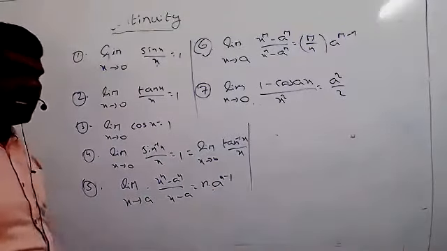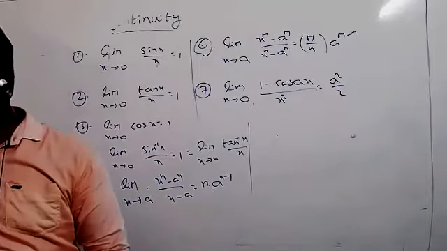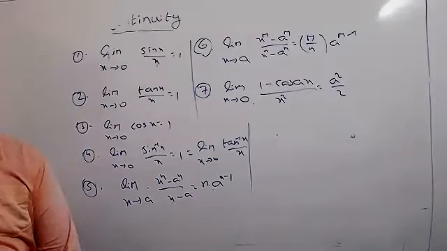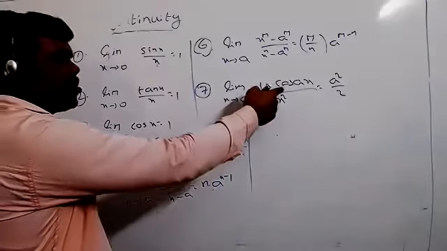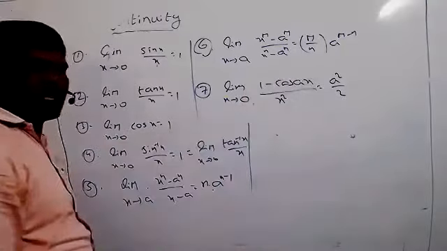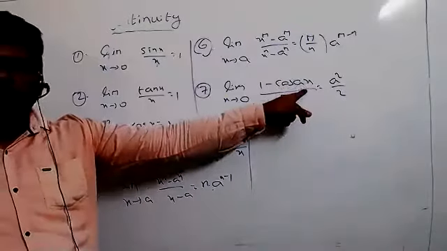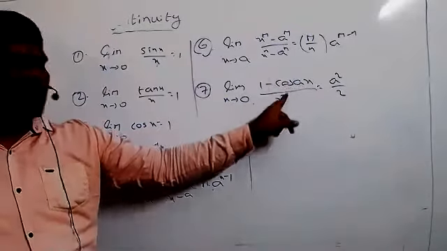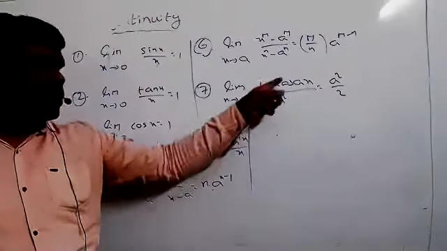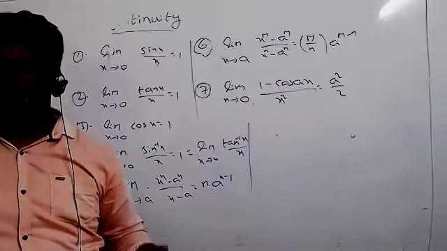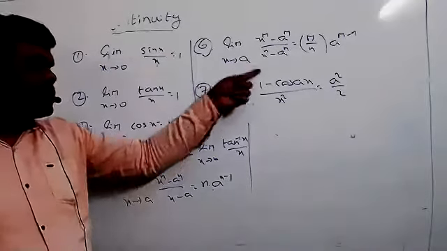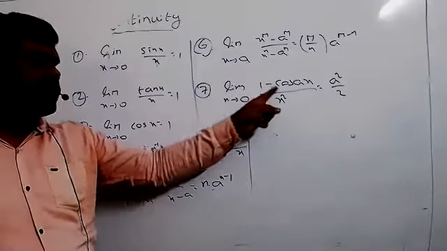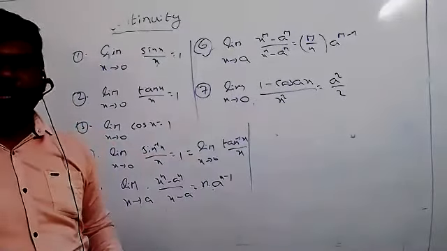Anyhow, it is differentiation we are going to use. First, differentiate the function. If we take x equal to 0, what happens? a into 0 equals 0, cos 0 equals 1, so 1 minus 1 equals 0. And 0 square equals 0. But 0 by 0 means the function is not defined. First, we have to simplify the function.